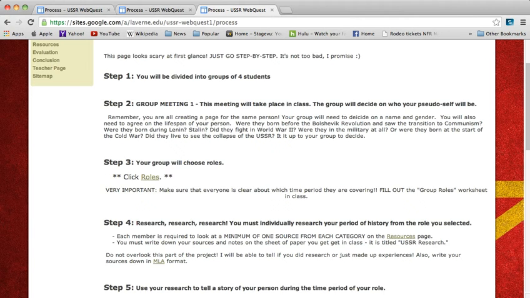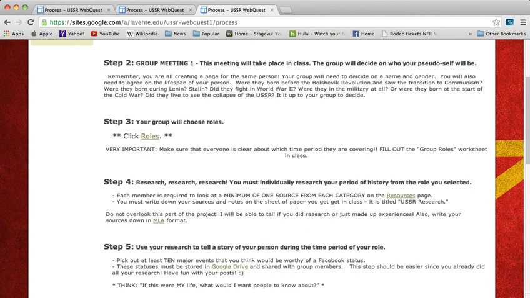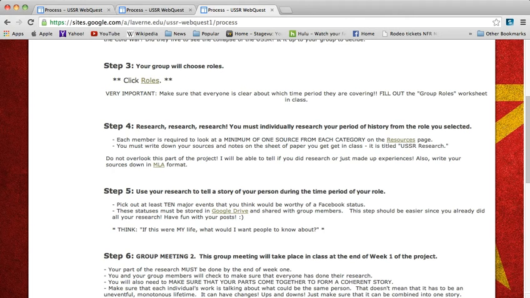Step 3, the group needs to choose who will fill what roles. I've provided a link to the role page right here. They need to be clear on who's doing what and fill out a group roles worksheet in class. Step 4, they need to do a lot of research. Individually, they need to look at a minimum of 1 source from each category on the resource page, which we'll go over in a minute. They have to write down their sources in MLA format on a sheet of paper titled USSR Research.